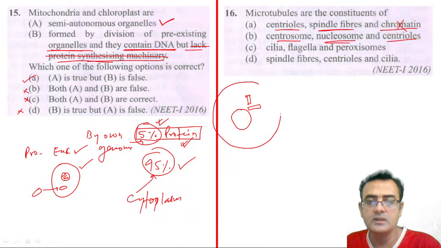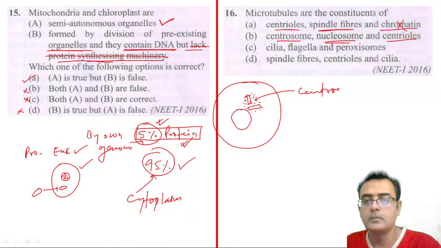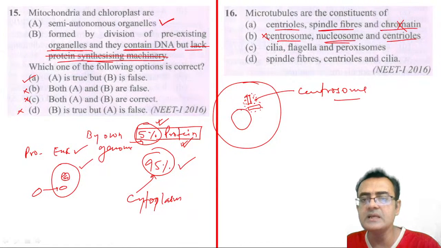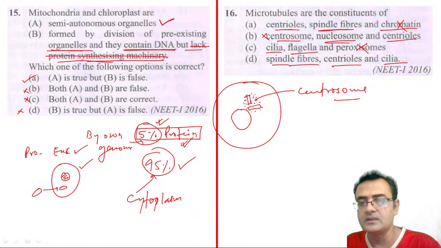If this is a cell, this is the centriole, and the special cytoplasm surrounding the centriole is called the centrosome. So this option is also wrong. Then cilia, flagella and peroxisome: cilia and flagella are made up of microtubules, but peroxisome is not. Spindle fiber, centriole and cilia: yes, this is the correct answer.